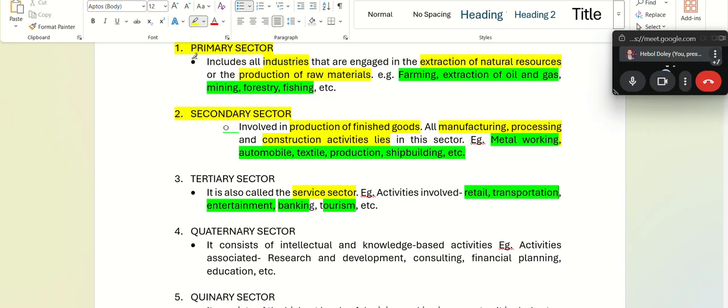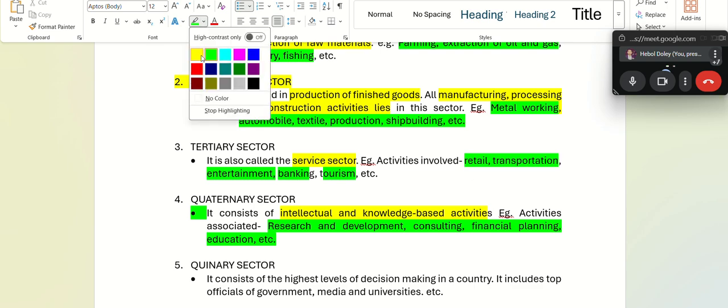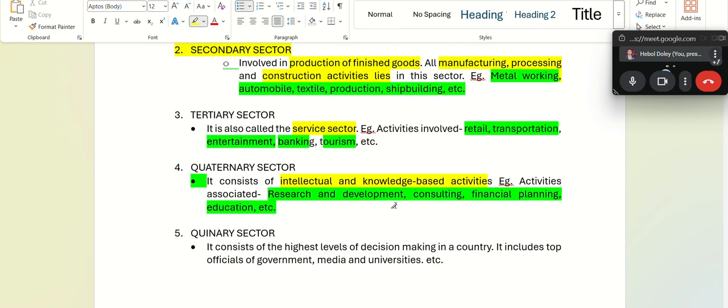The fourth sector is your quaternary sector, which is composed of intellectual and knowledge-based activities. For example, you have research, consulting, financial planning, and education. So, Mr. Hebol Doley teaching this class is what sector? Me teaching you?